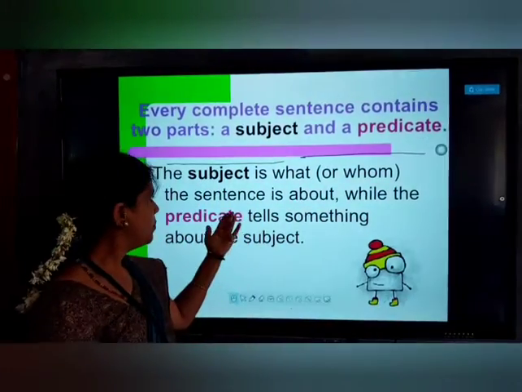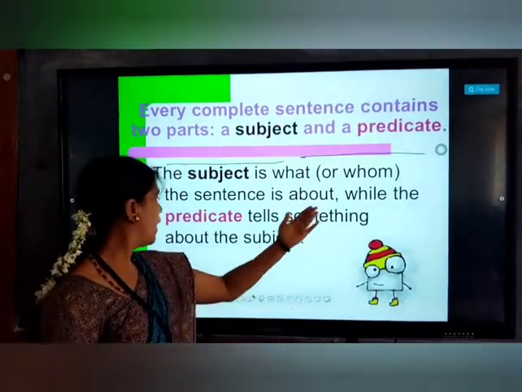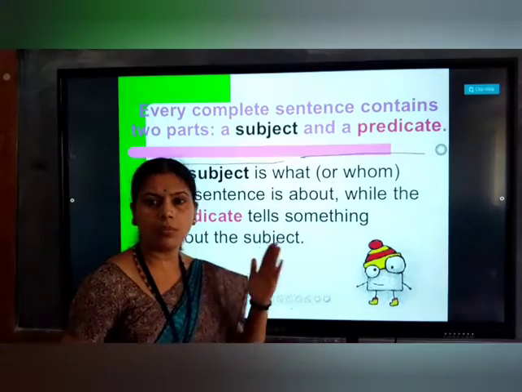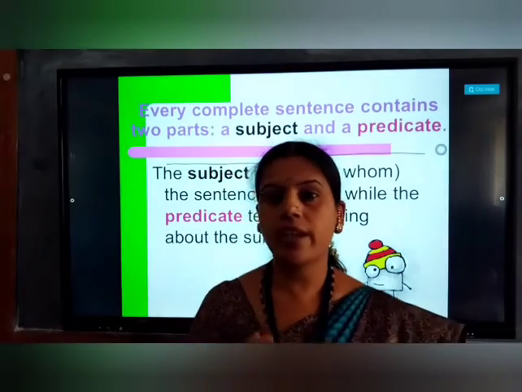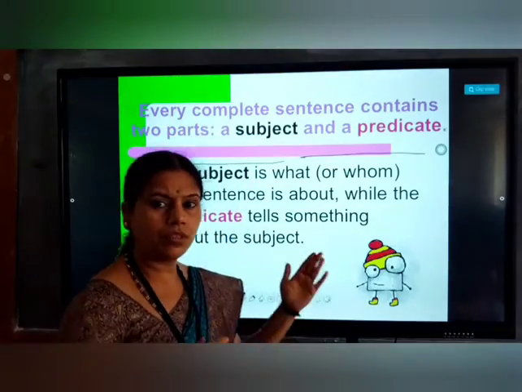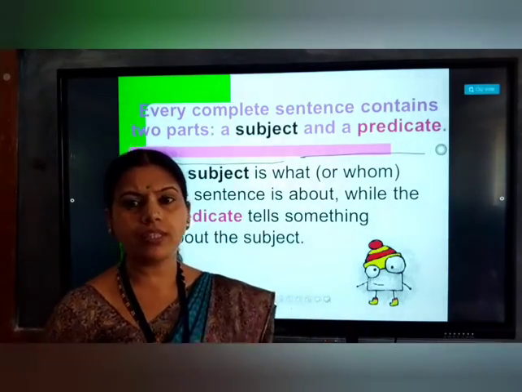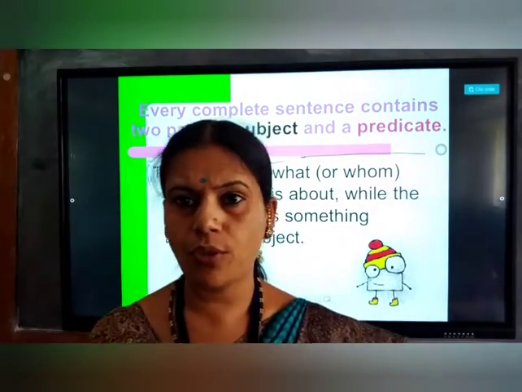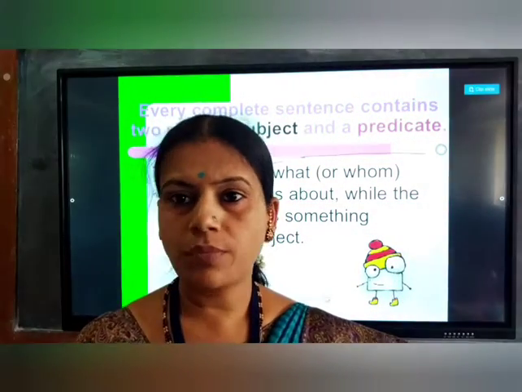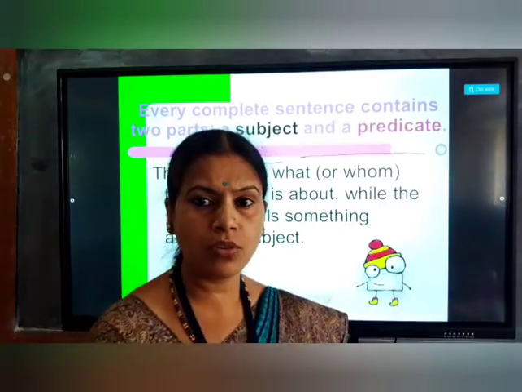The predicate tells something about the subject: what the subject, the first part of the sentence, has done. So subject and predicate are the two parts of a sentence.